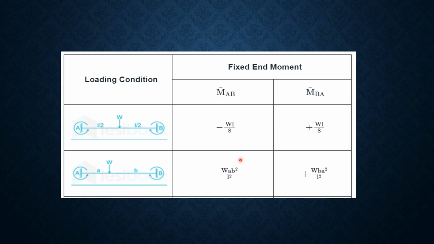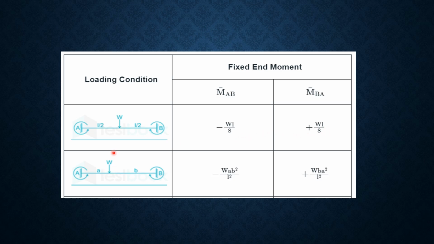So remember, first column is negative and second column is positive. If the point load is applied centrally, then the fixed end moment is minus WL by 8, and at B plus WL by 8.